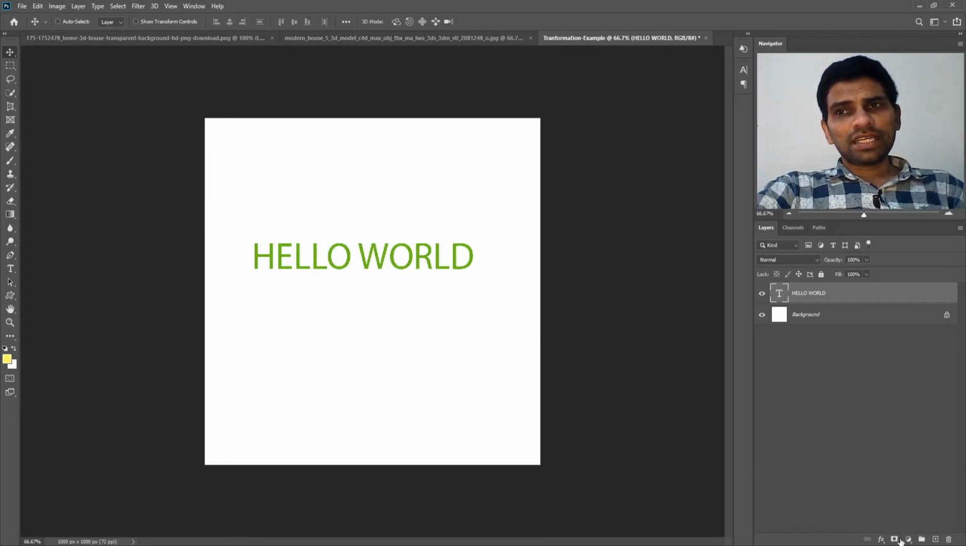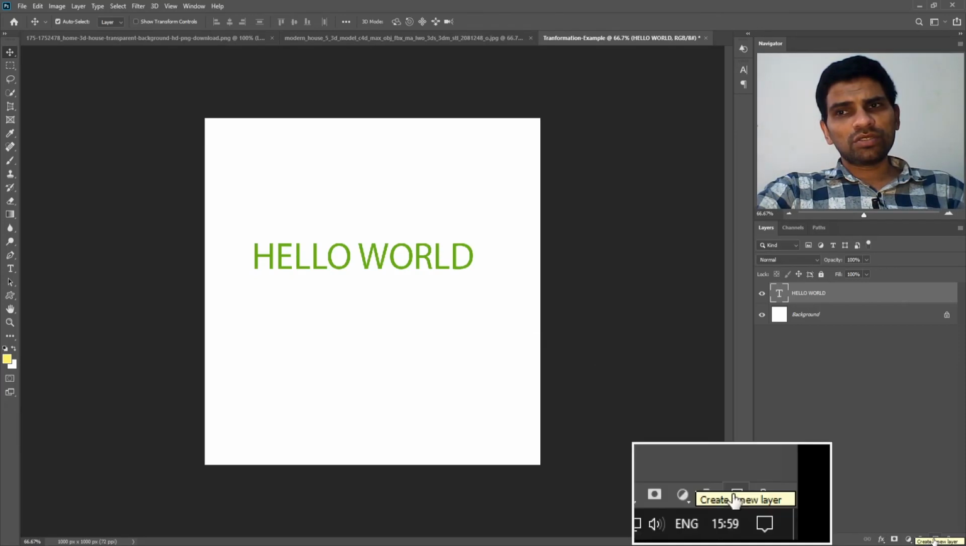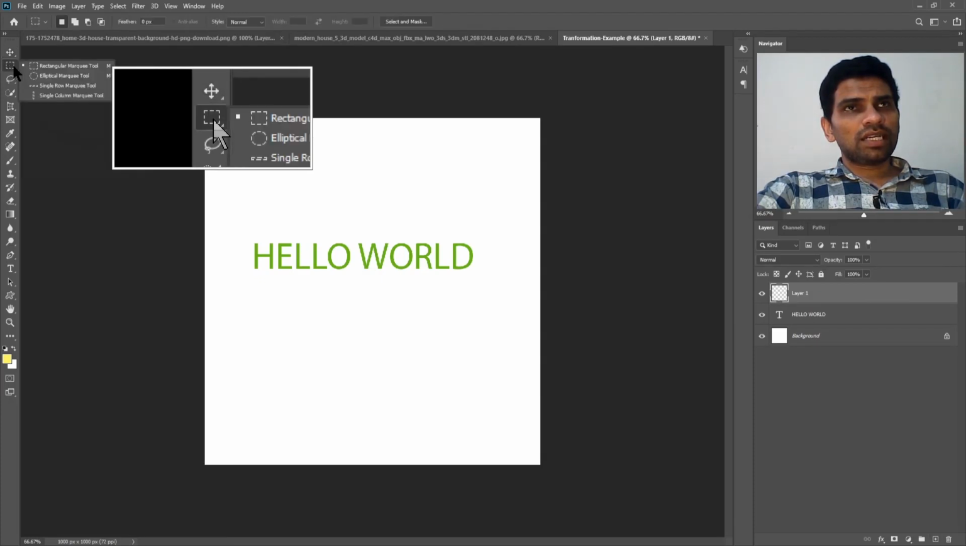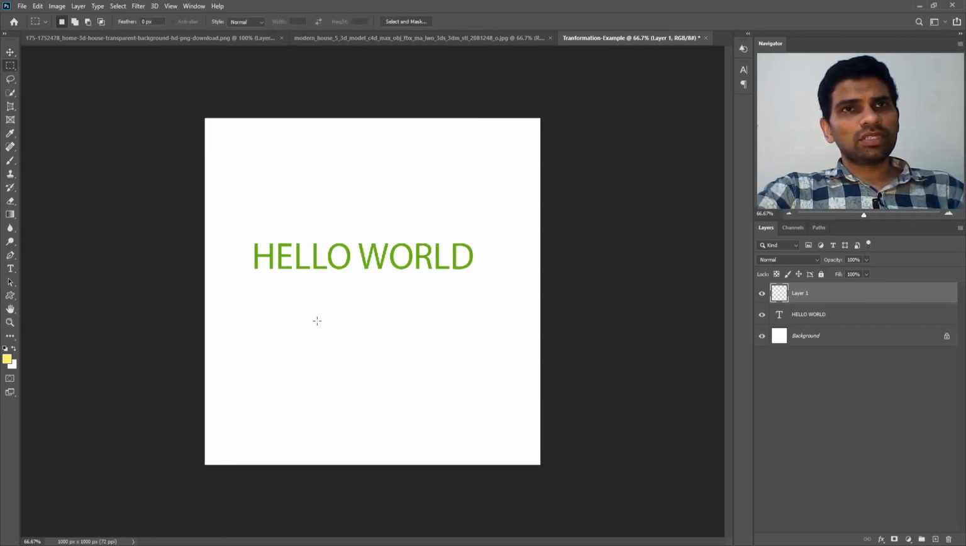Now I will create a new layer here by going to the Layers panel and clicking the Create New Layer icon. I will go to the toolbar, select the Rectangle Marquee tool, and draw a rectangle here. Press Alt Backspace on my keyboard to fill any color within this box. Press Ctrl D for deselecting and V for the Move tool, so I can move this box anywhere.